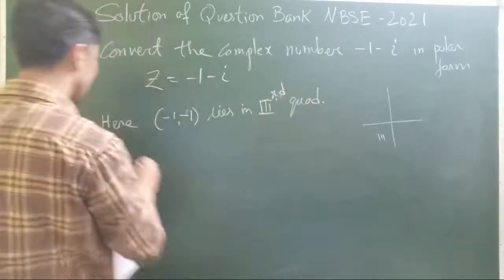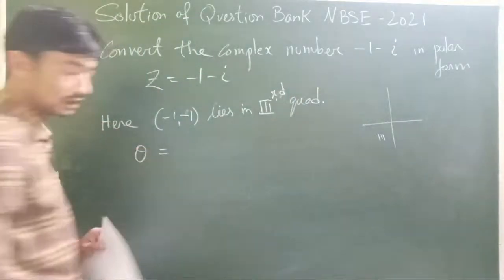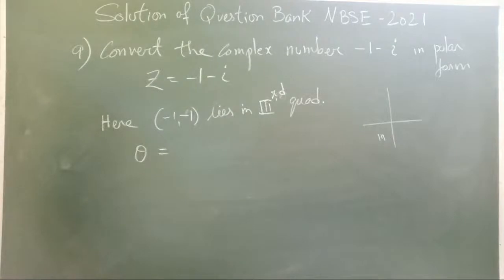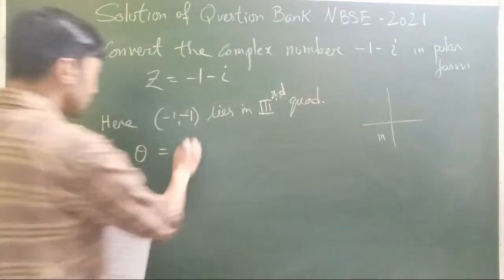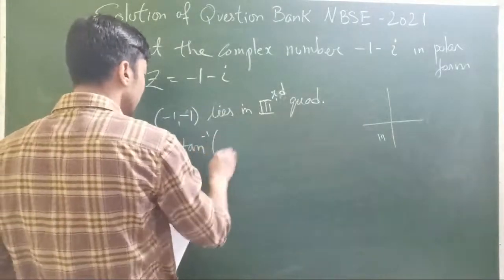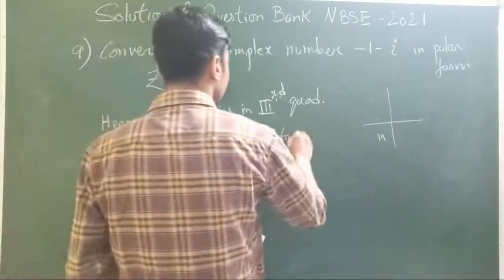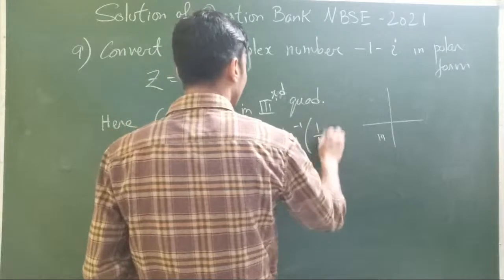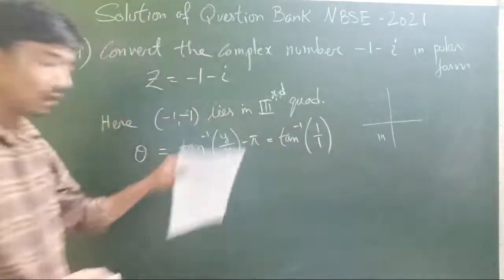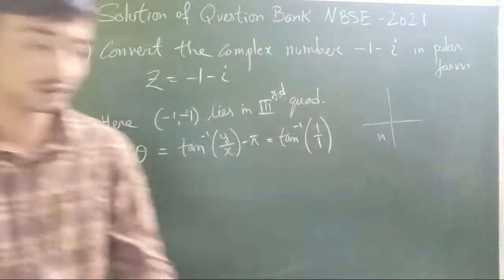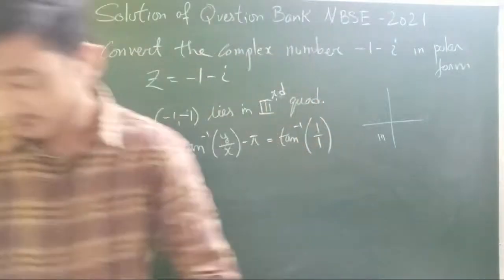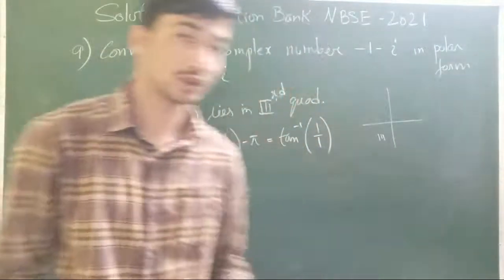So for the third quadrant, what is our amplitude, theta? If you remember, that was tan inverse of y by x minus pi. So tan inverse of 1 by 1. Remember, I remind you again, when you go for finding the amplitude or the angle theta, we do not use negative values.